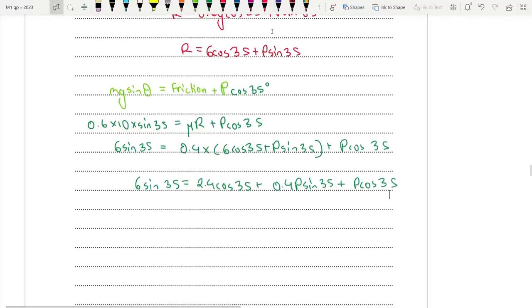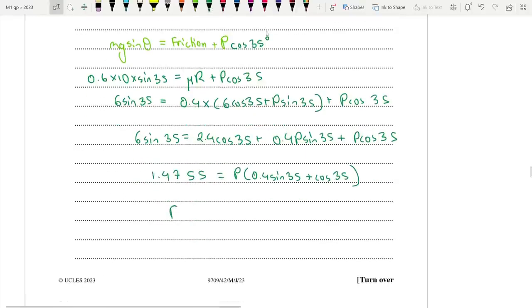So after simplification, we end up with 6 sine 35 minus 2.4 cos 35, which is 1.4755, is equal to, if you take P common, P times 0.4 sine 35 plus cos 35.